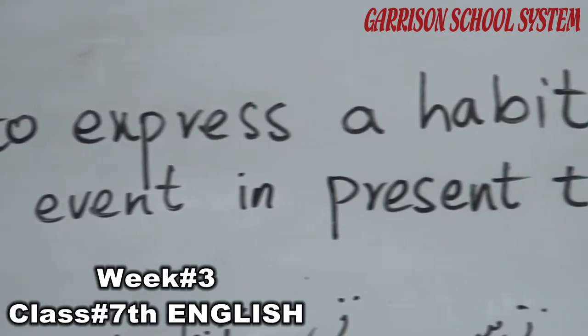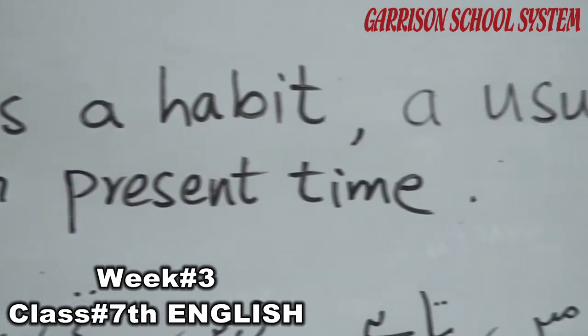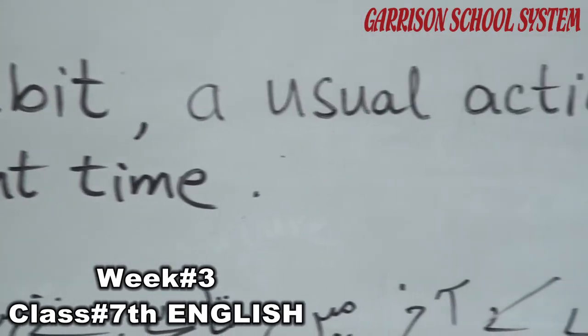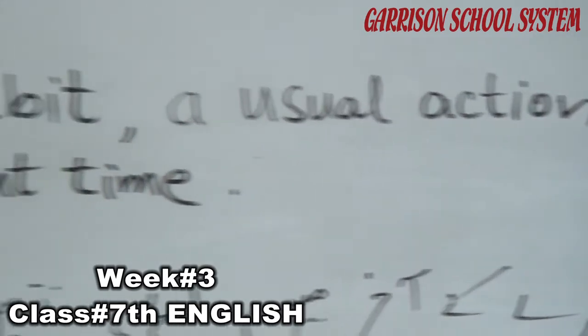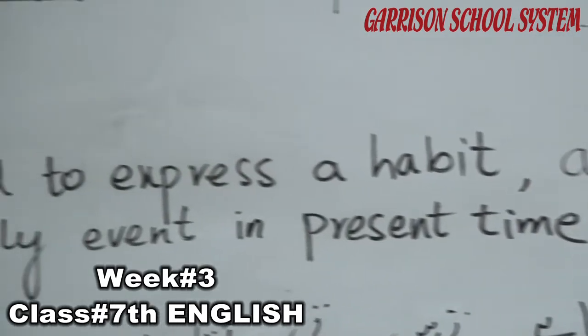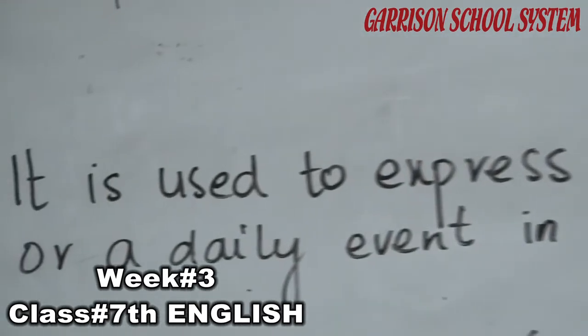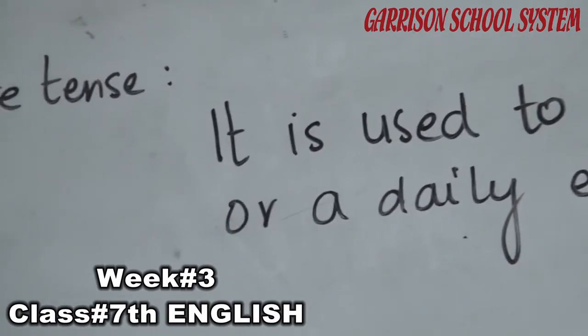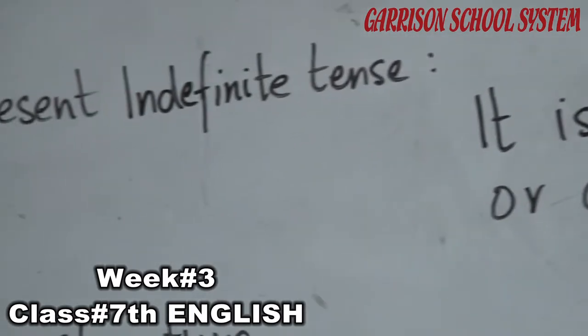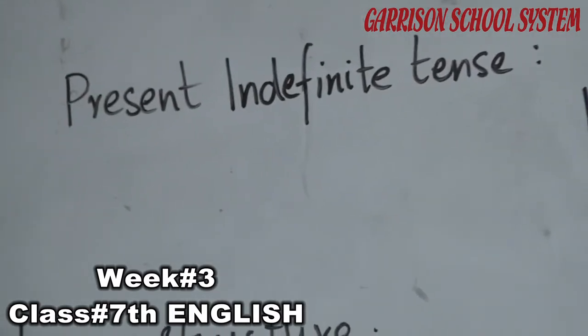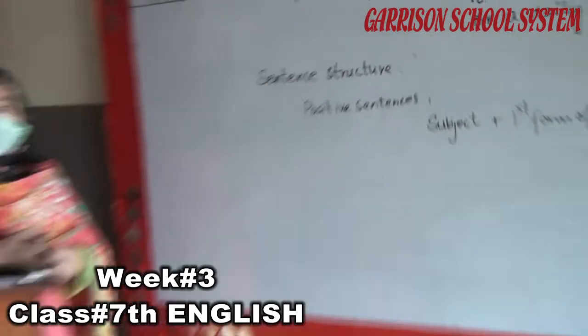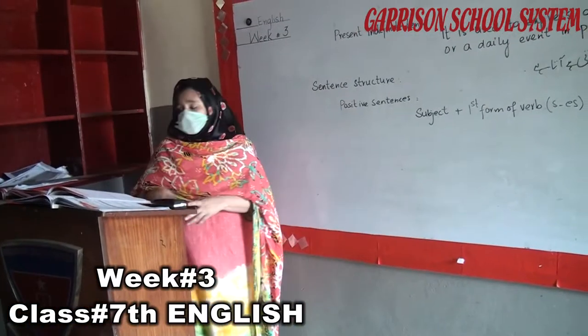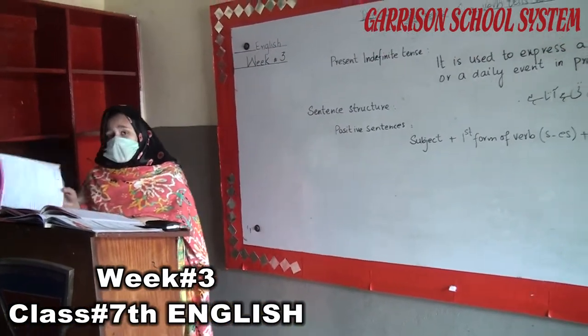For example, we always wash our hands before meals. Ali sometimes lends me his motorbike. The simple present tense is also used to state facts, for example, the sun rises every morning, the polar bear lives in cold places. We can also use the simple present tense to tell the events of a story that are going to happen next, that are happening now.